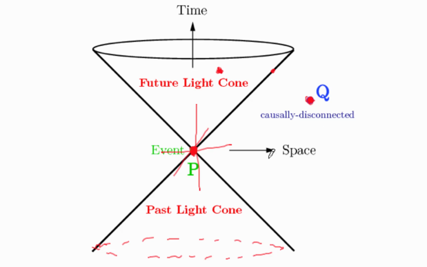That's because nothing can travel faster than the speed of light, and so this event over here could not have been influenced by the earlier event here. In turn, what happened over here at P could have been influenced by events that lie in the past light cone. But no event like this one over here could have influenced what happens here.